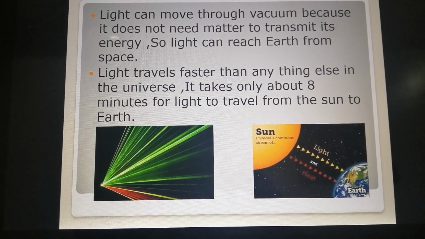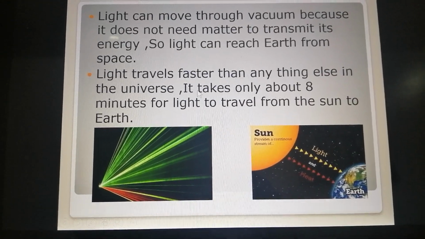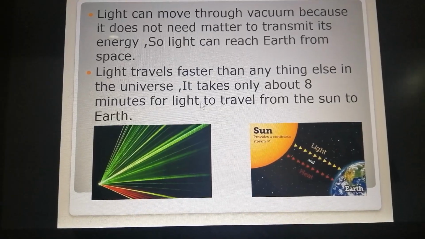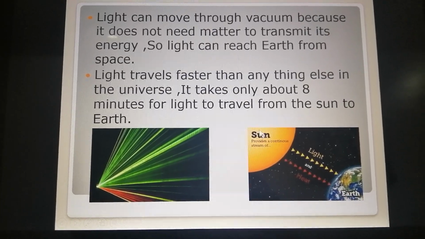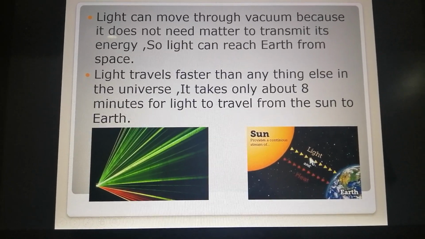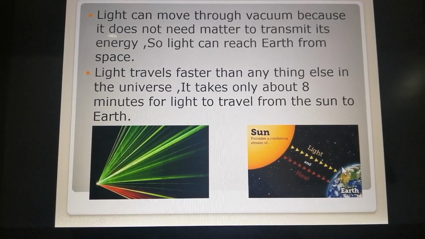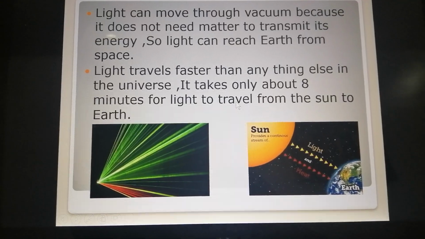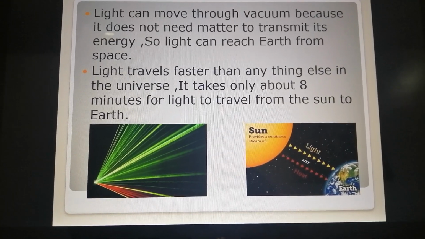Light travels faster than anything else. It travels very fast. It takes only about 8 minutes for the sunlight to travel from the sun to the earth. It takes only 8 minutes because it is very fast. The light travels faster than anything in the universe.